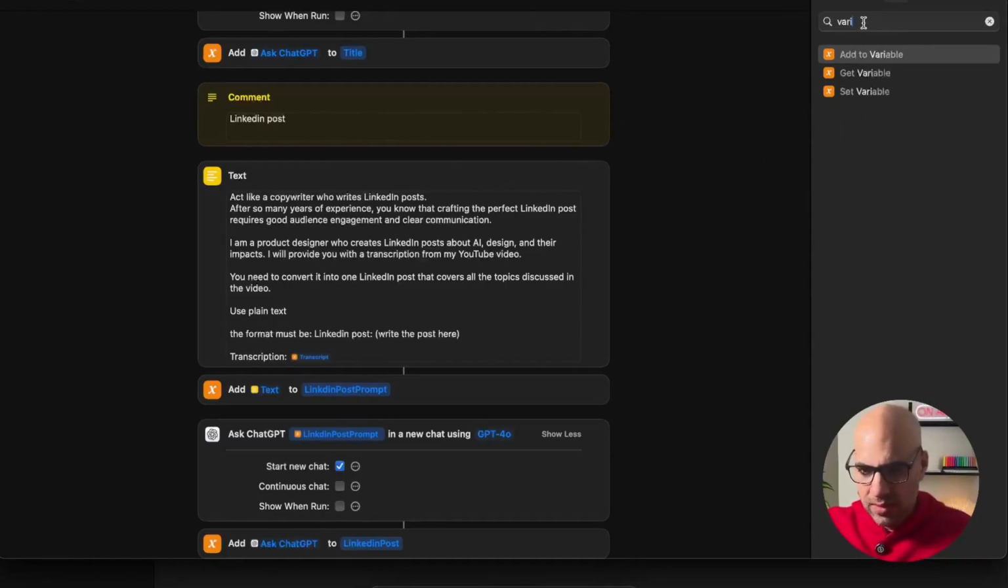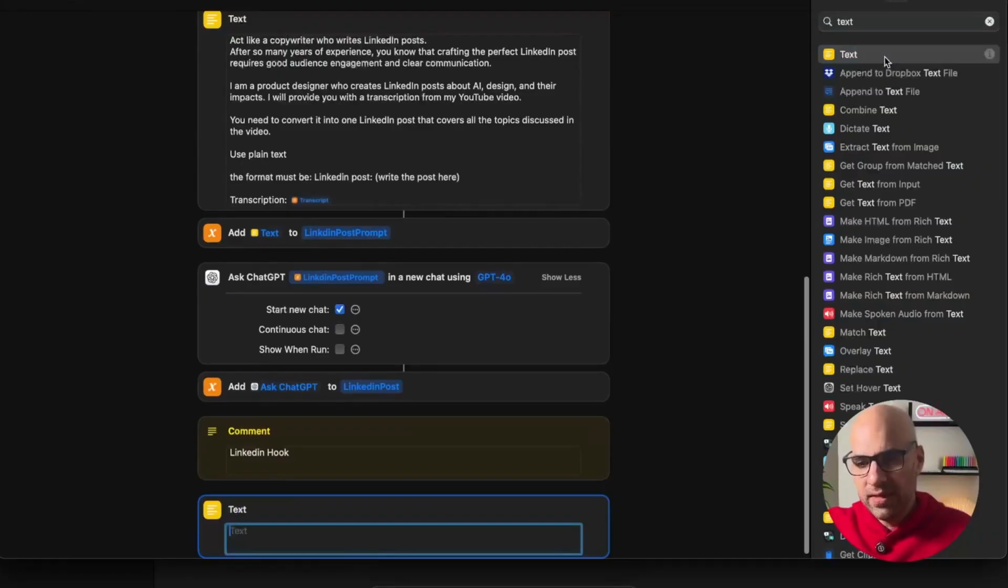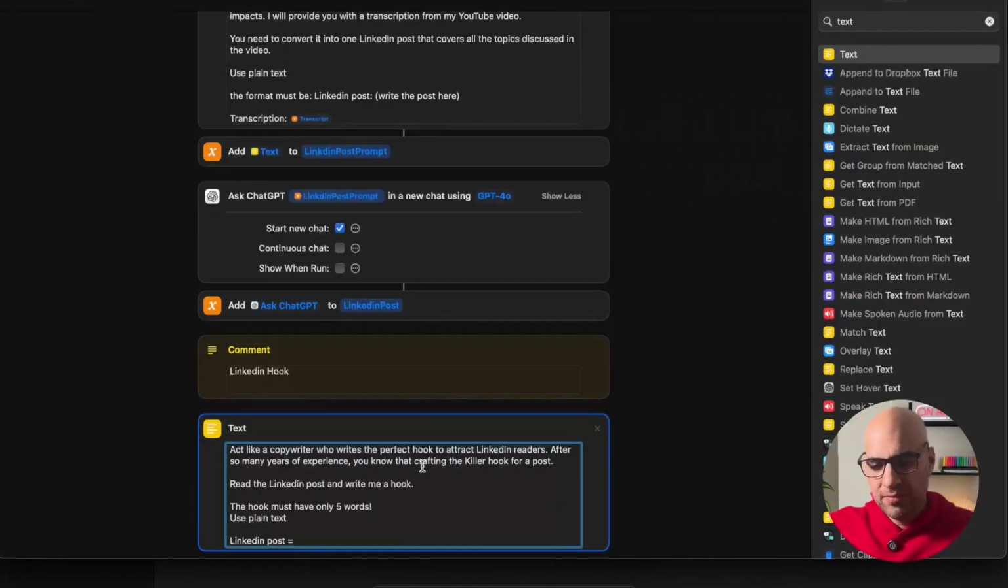So again, same thing. I open now comment, add a comment, I call it LinkedIn hook, and make the process again. We have here LinkedIn hook. Let's add the text now where you can store the prompt. Double click here, add the text, and paste the prompt now. Okay, perfect. So we have now a very simple prompt to create a hook.